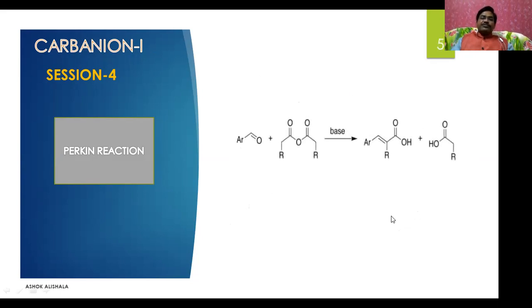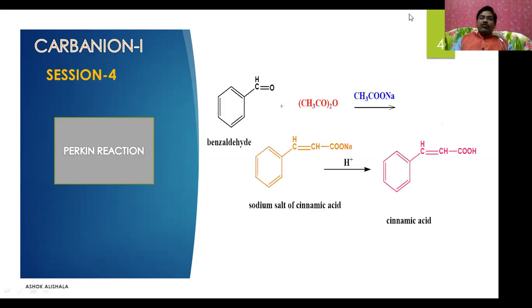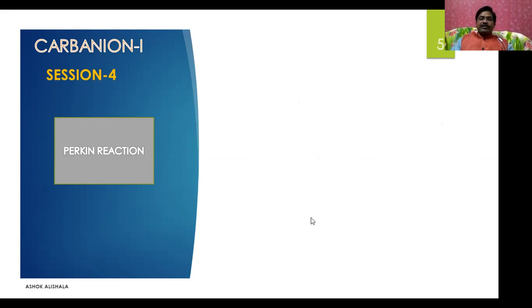Now let us see another general reaction. This is an aromatic aldehyde, and this is an anhydride of a carboxylic acid. Here we use a base. As I told you, the base is generally the salt of the carboxylic acid of the anhydride. Then we get a cinnamic acid and a carboxylic acid.